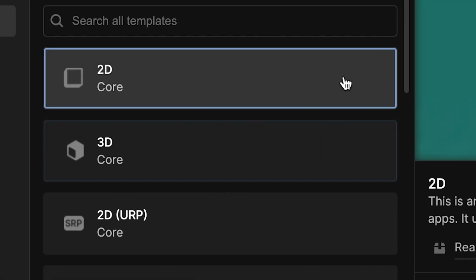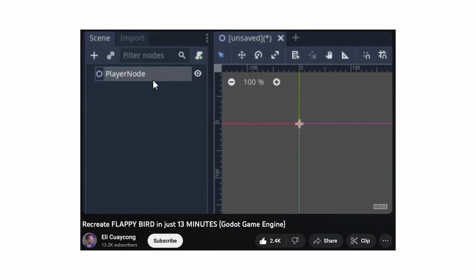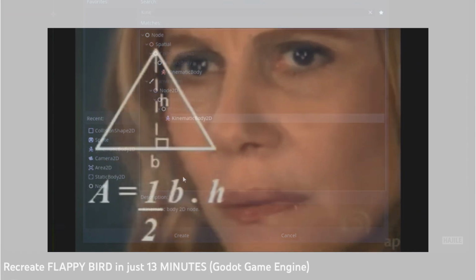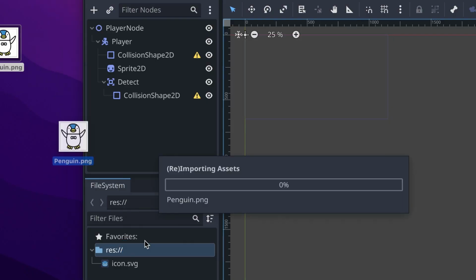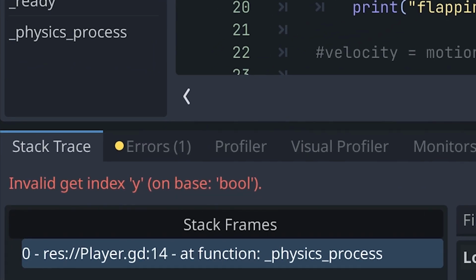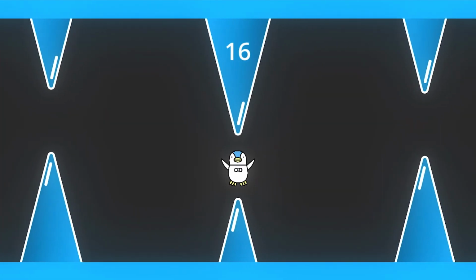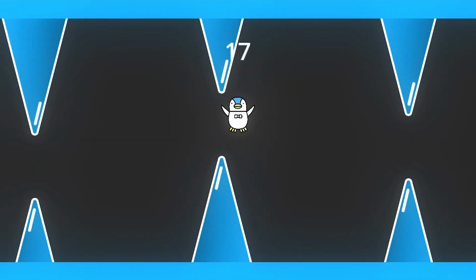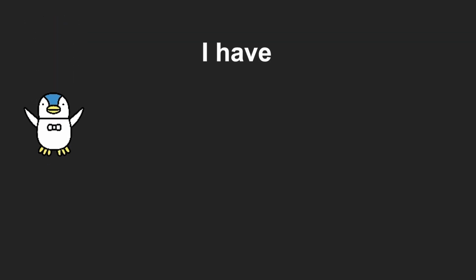I began by opening up Unity, Godot, and as expected, I had no idea what was going on. However, I quickly found a tutorial and began using both of my brain cells trying to comprehend what was going on. After copying some code into this so-called GDScript and adding the penguin I drew, the player should be able to jump. I clicked the run button and nothing worked. 15 minutes of head scratching later, I finally have a penguin jumping on the left side of the screen. To make the penguin jump, all I had to do was add some velocity in the y direction, which took surprisingly long for me to figure out.